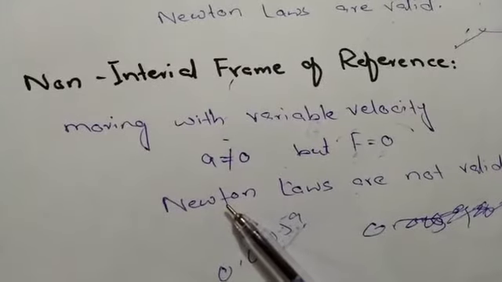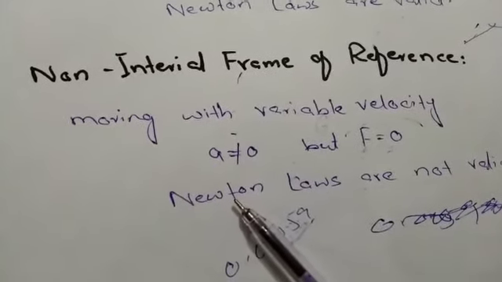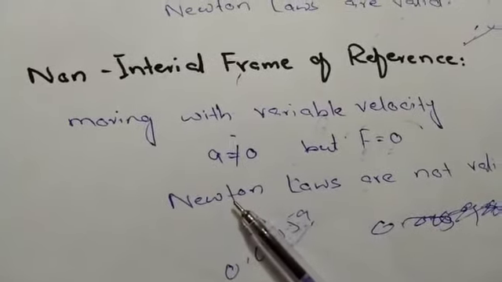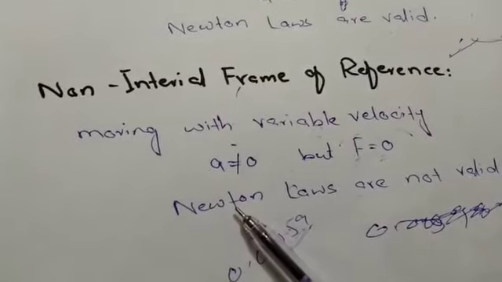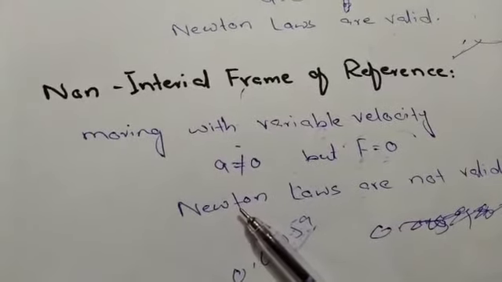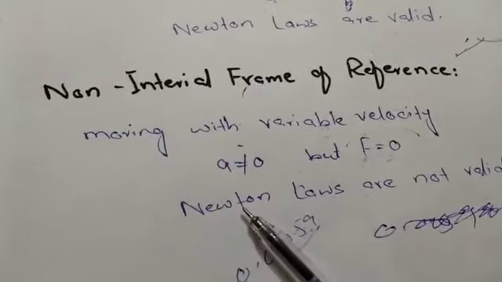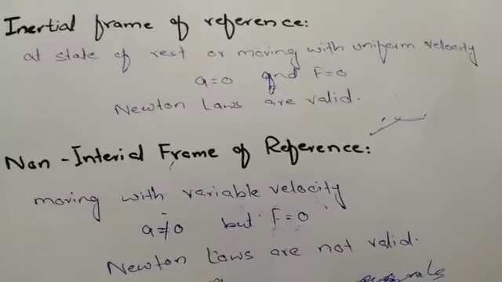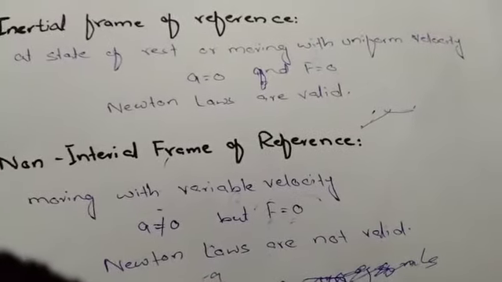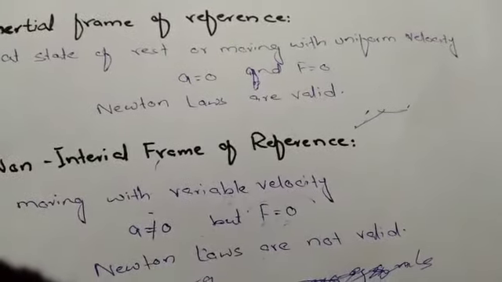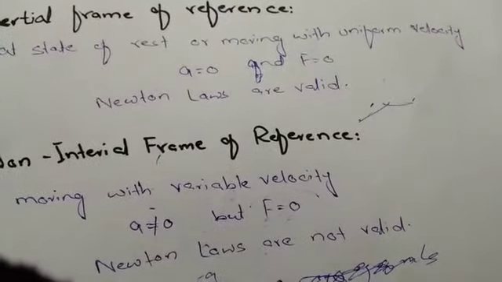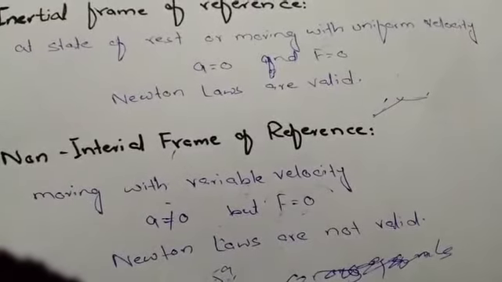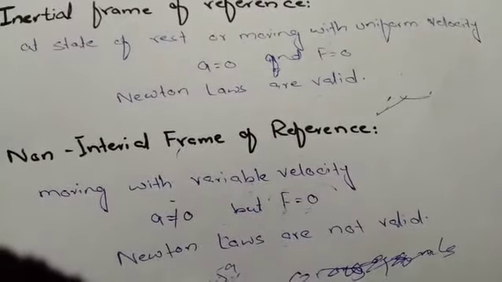It has a certain acceleration. The acceleration of Earth's surface is very small, equal to 0.0059 meter per second squared. So you neglect that acceleration and consider it as an inertial frame of reference, but actually it's a non-inertial frame of reference. So when you study the motion of a macroscopic body, you always study it with respect to Earth's surface, and you consider the Earth's surface as a frame of reference which is moving with uniform speed, and you study different cases, different types of motion.